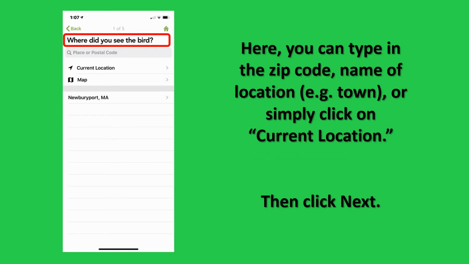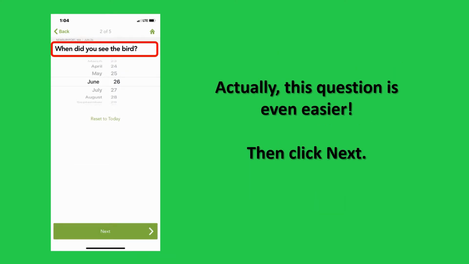Where did you see the bird? Here you can type in the zip code, name of location, for example a town, or simply click on Current Location. When ready, click on Next. When did you see the bird? Actually, this question is even easier. When ready, click on Next.